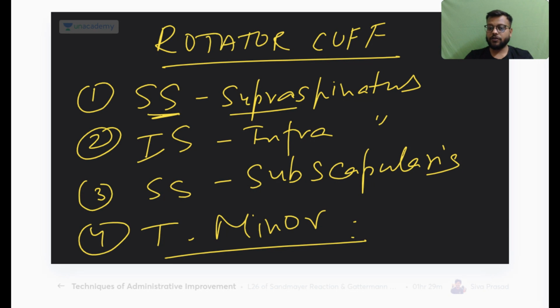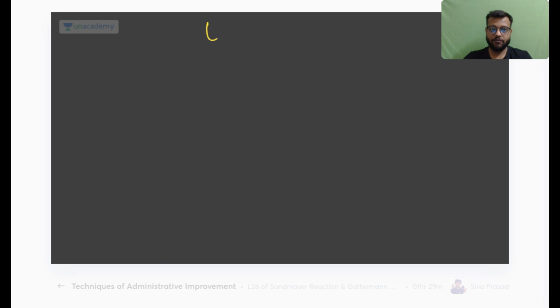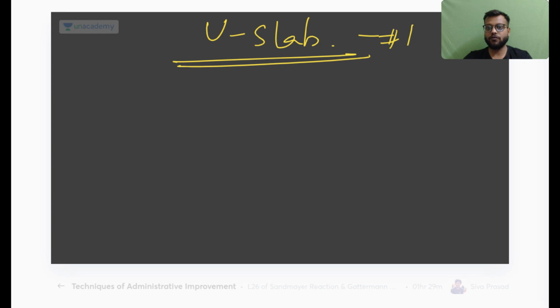And for fracture of the surgical neck of the humerus, again you'll go for the typical U slab, which is used for fracture of the humerus. And how do you form the U slab? See, like this.